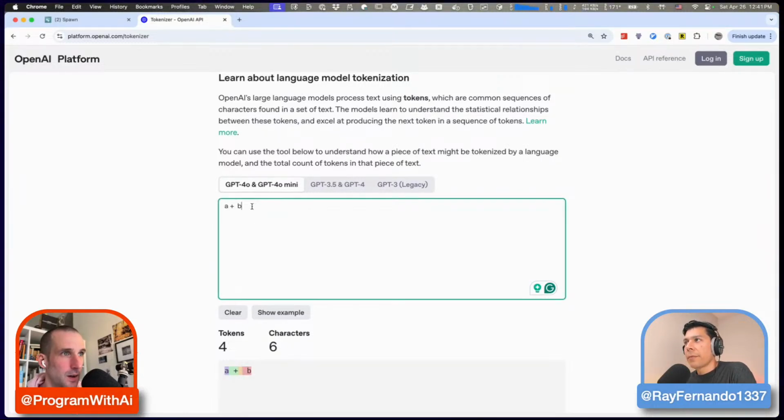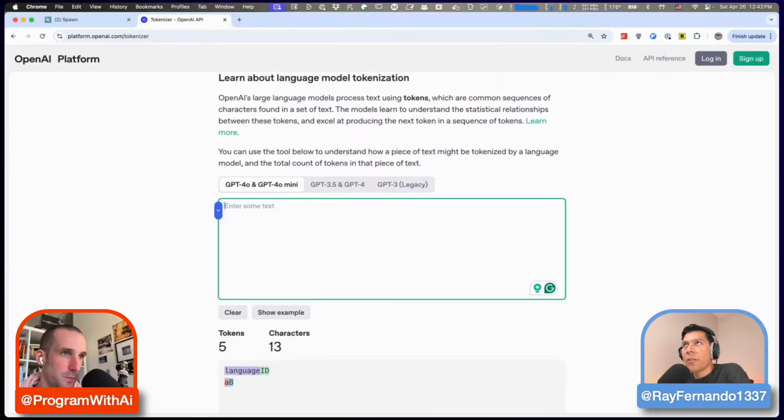In the early days when you had really small context windows, this would actually be super relevant. If you only have a 2,000 token context window, you want to start counting tokens for real. What's interesting is when you start experimenting with variable names. AB is probably a single token, but if you use a variable called A uppercase B, that's just as many tokens as language ID. So you shouldn't be afraid to use full words and sentences as variable names. That won't use more tokens than shorter names.